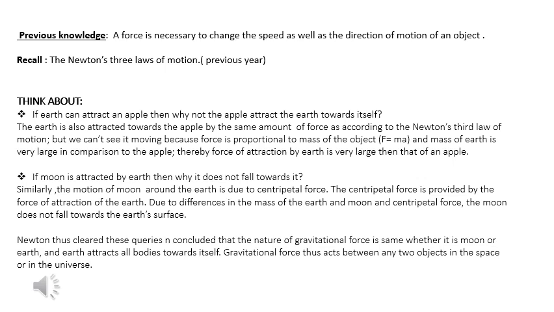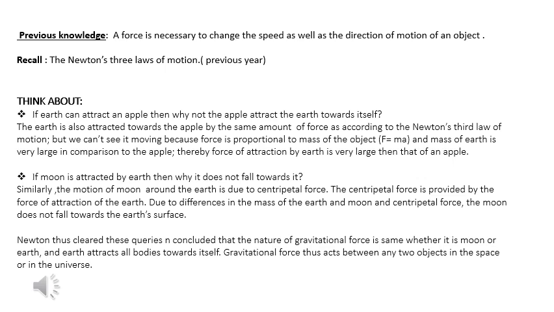But we can't see it moving because force is proportional to the mass of the object as stated by F equals ma, and the mass of the earth is very large in comparison to that of the apple. Therefore, the force of attraction by the earth is very large as compared to the force of attraction by an apple, and therefore the apple gets pulled towards the earth's surface but not the other way round.